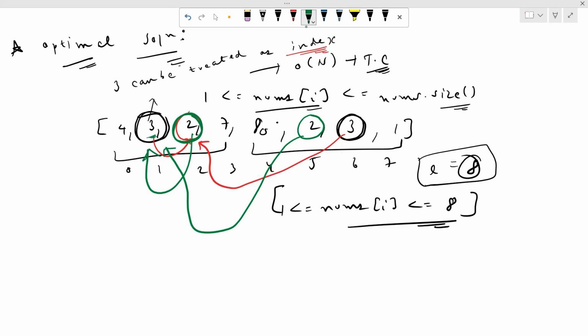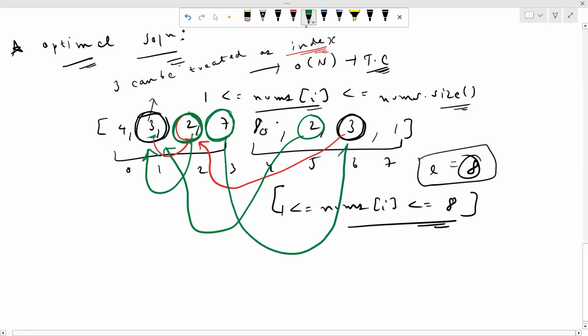Now just take the example of a non-duplicate number, which is 7 over there, right? Now 7 will be pointing to the 7th index, which is 7 minus 1, that is 6. So it will be pointing to this. Since there is no other element also pointing to the 6th index, 7 is not a duplicate number. I hope this approach is clear to all of you, like how we are using each and every element as an index in our problem, right? This is the main condition why we are using it. So it is always preferable to look at the constraints, because sometimes constraints give us a hint to solve the problem, right?